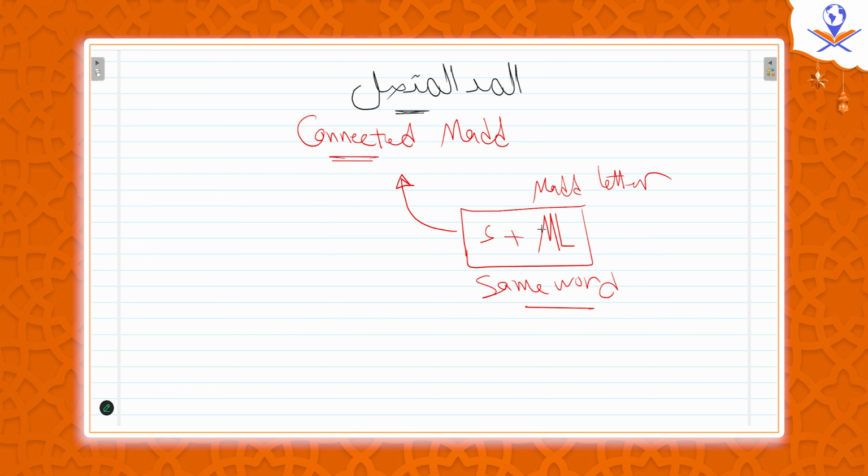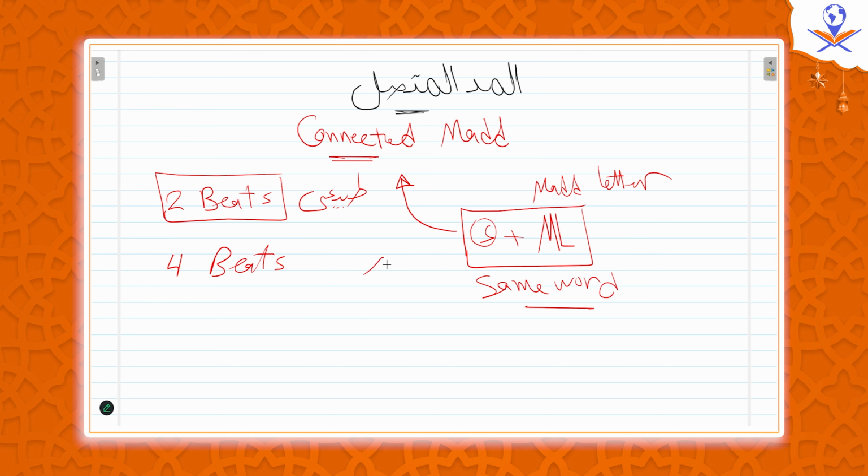So in this type, we need to double the mad. What does double the mad mean? المد الطبيعي has two beats, correct? This is for المد الطبيعي, the natural, the general one. But because of the Hamza, we will be extending المد الطبيعي another two, so 4 beats.